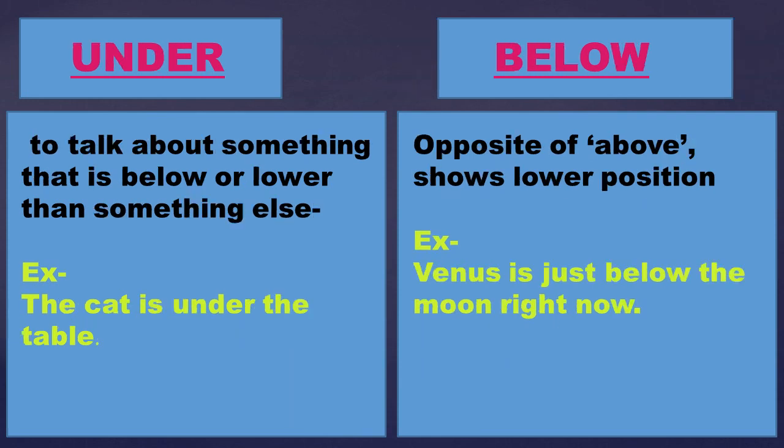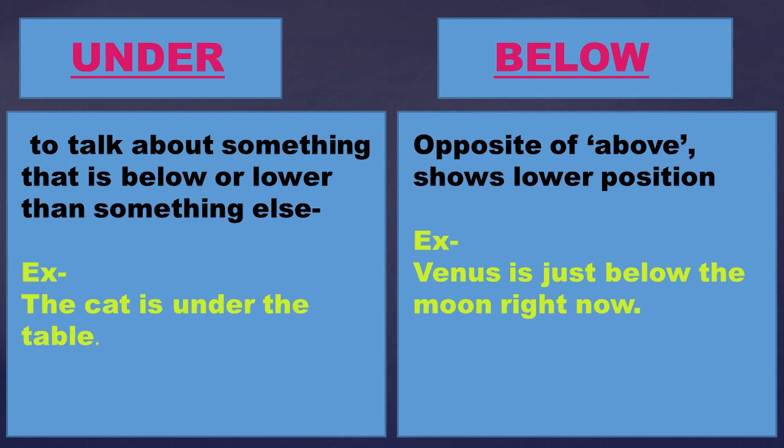Now under and below, same. Over and above were the things which are higher than. Now this refers to below. Under is actually nothing but the opposite of over, right? To talk about something that is below or lower than something else. Here also the position is lower and it will also be touching it.